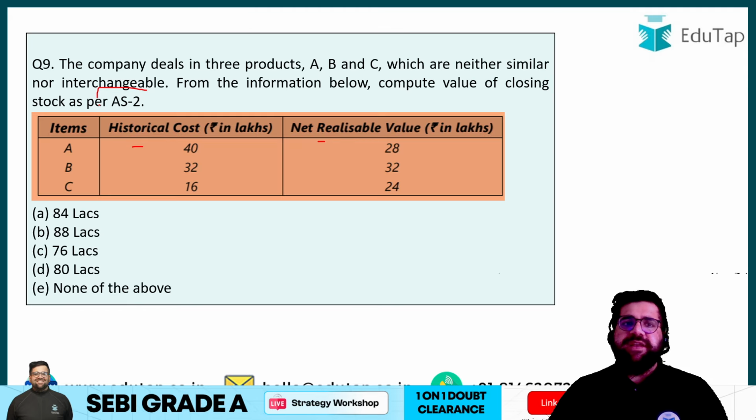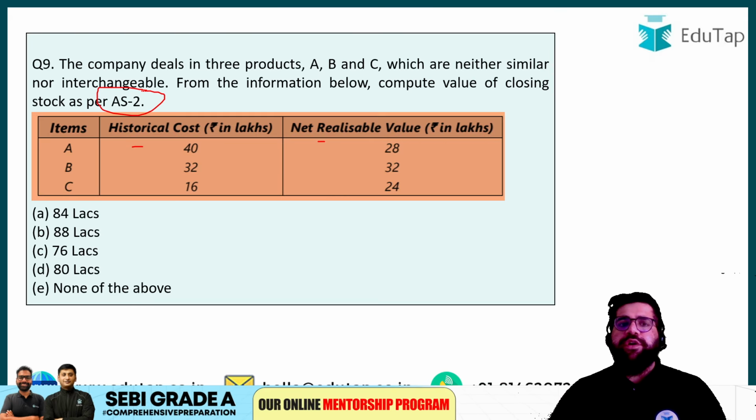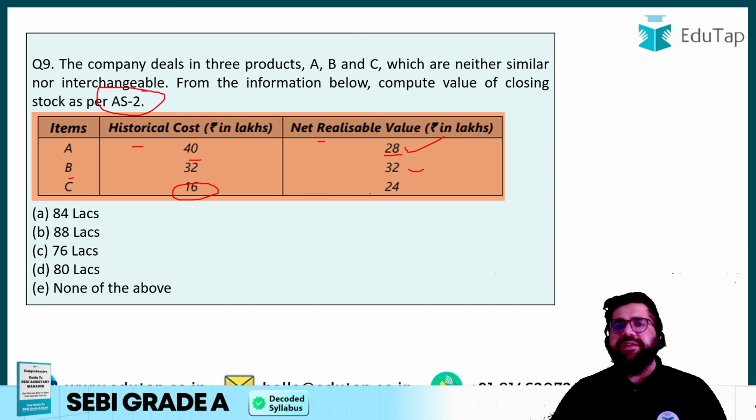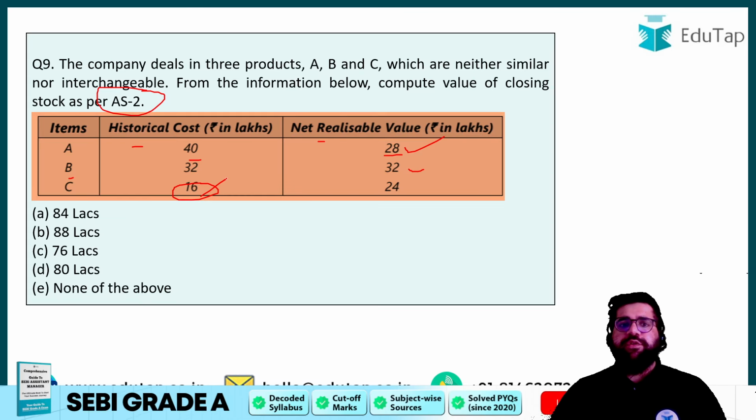Now, as per AS2 we have to record our closing inventory at the lower of historical cost or net realizable value. So in item A, the historical cost is 40, net realizable value is 28. So I will take 28 because I have to take the lower of the two. In item B, it's 32, 32, so you can take either; the value will be the same. In item C, historical cost is 16 and net realizable value is 24, so I will take 16 because 16 is lower.